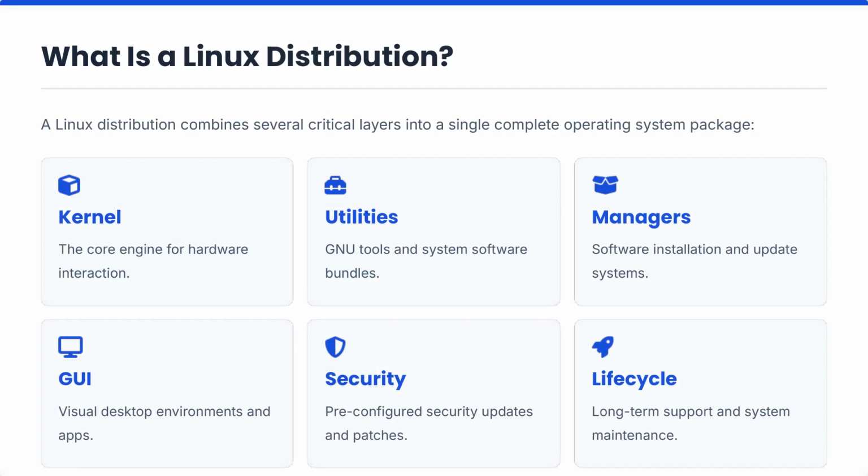A Linux distribution combines the Linux kernel with many additional software components into a complete operating system. This includes utilities, package managers, desktop environments, security updates, and long-term support tools. Without these additional components, the Linux kernel alone would not provide a complete user experience.